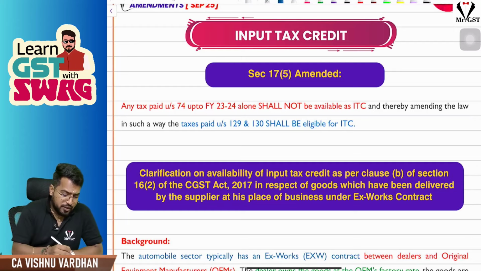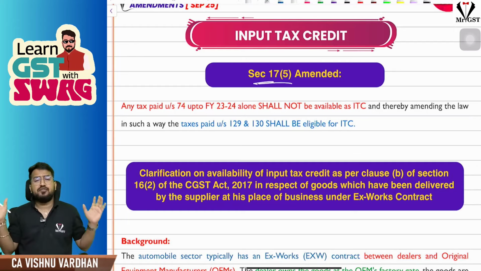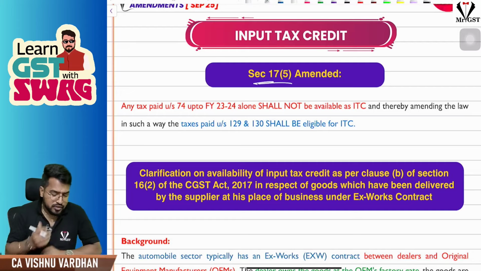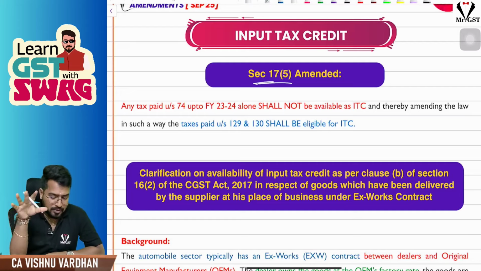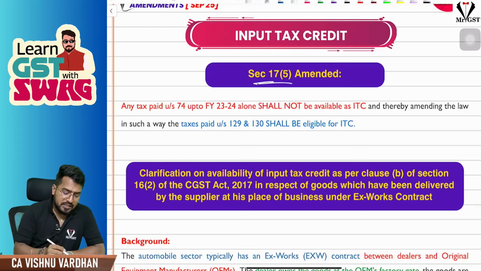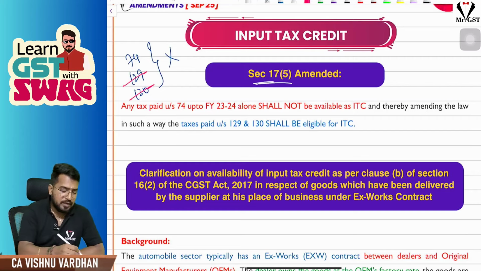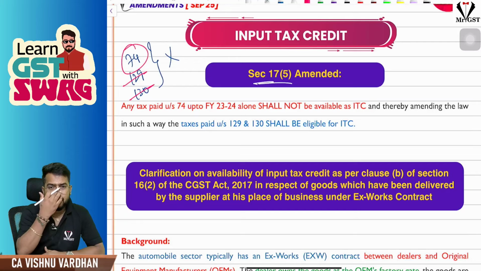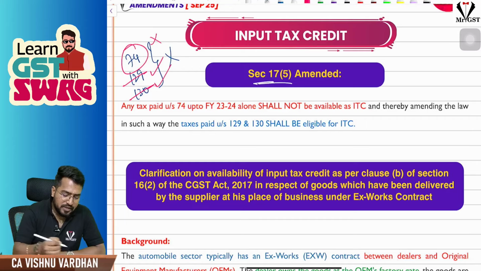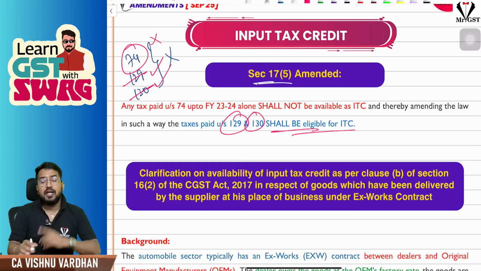The next amendment, your favorite section, section 17 subsection 5, blocked credits. There is no major amendment, please understand. If you remember, earlier they were saying that if you are paying taxes under section 74, 129, 130, the ITC is blocked. Now they have removed sections 129 and 130 and kept only section 74. That means whatever tax you have paid under section 74 alone is blocked. That means for sections 129 and 130, ITC will be eligible.